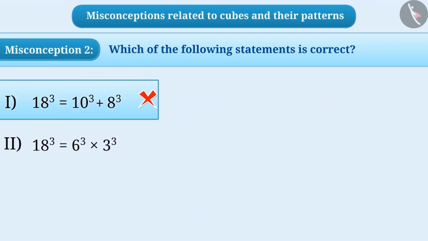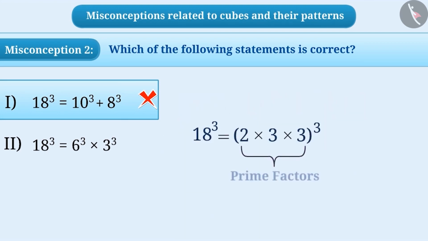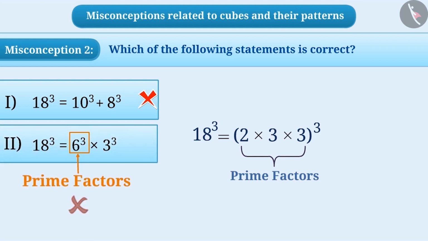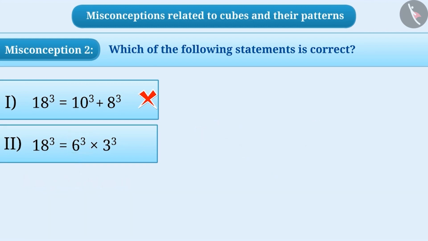Some children think that a number can only be expressed as a cube of its prime factors. In option 2, 6 is not a prime factor. This can also be a reason that children think that the second statement is wrong and the first statement is correct. But this is a misunderstanding. That's why they feel the second option is wrong. Remember, we can write 18 to the power of 3 as follows.